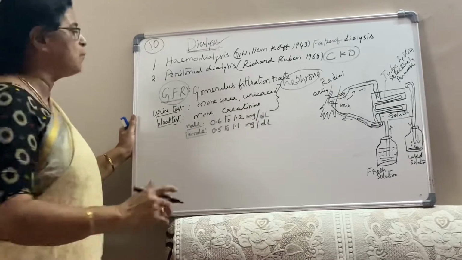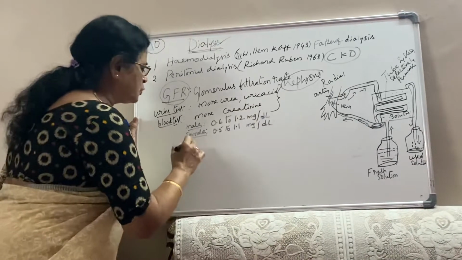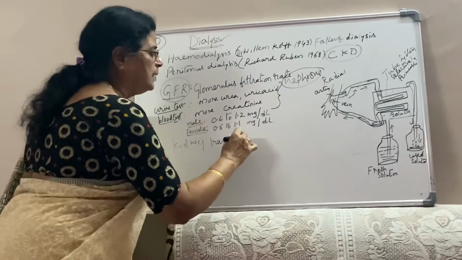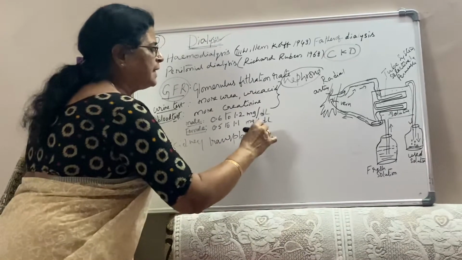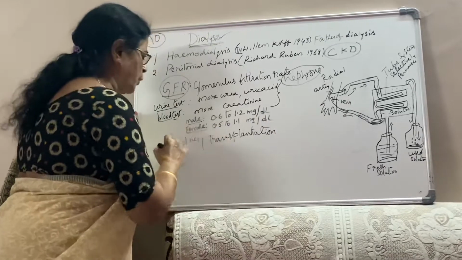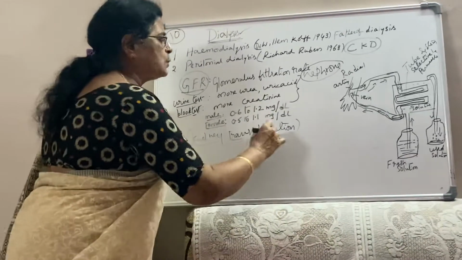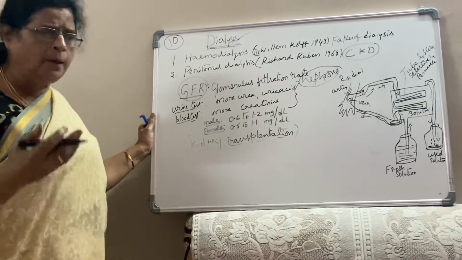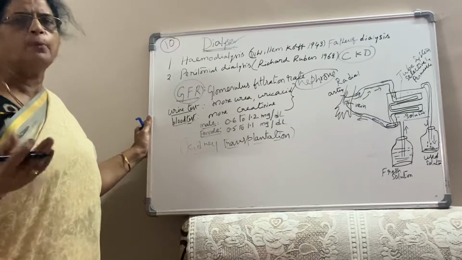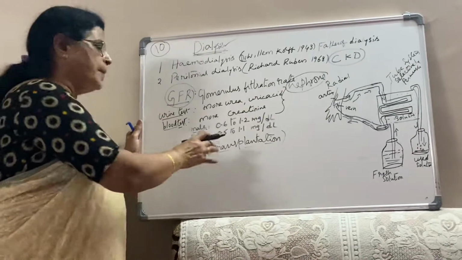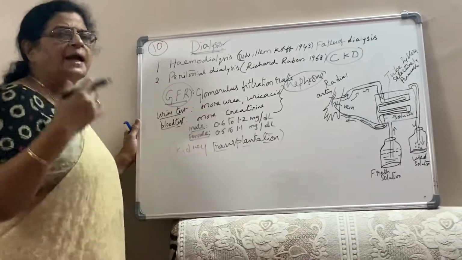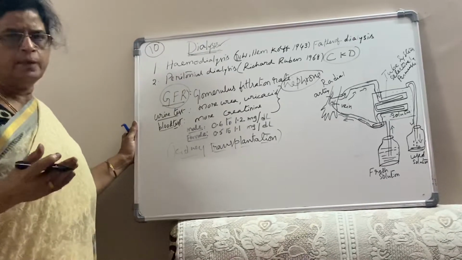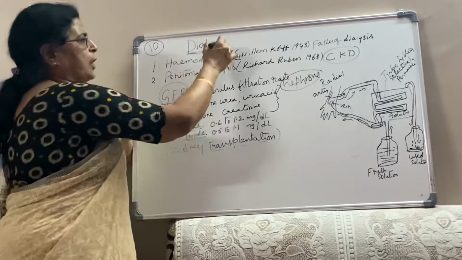Or one more option is kidney transplantation. That means another person's kidney is transplanted into the patient's body. But there are some rules and regulations. The kidney should be matched, and very near relatives have to donate the kidney, or the patient has to wait until they get a kidney by the authorized way.